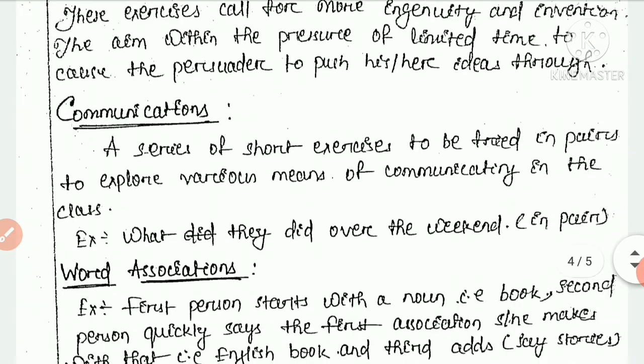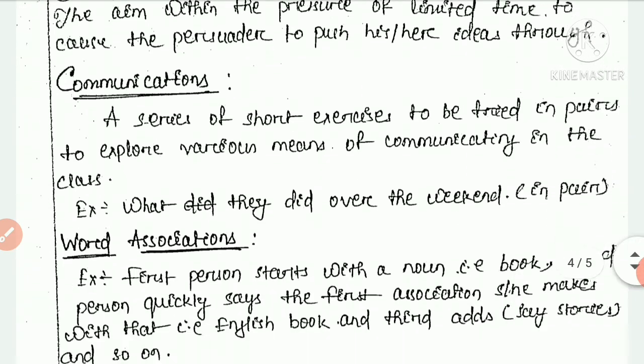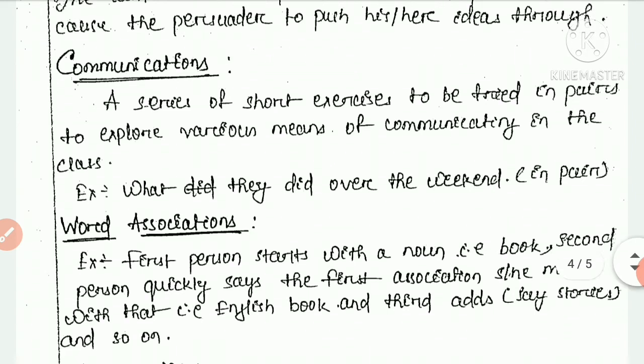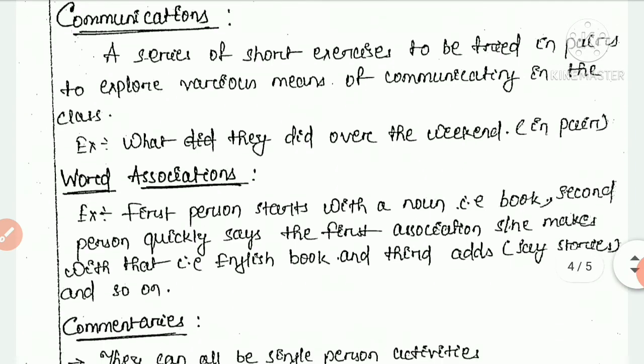Then communication. What is communication? A series of short exercises to be tried in pairs to explore various means of communicating in the class. So for example, what they did over the weekend, in pairs.